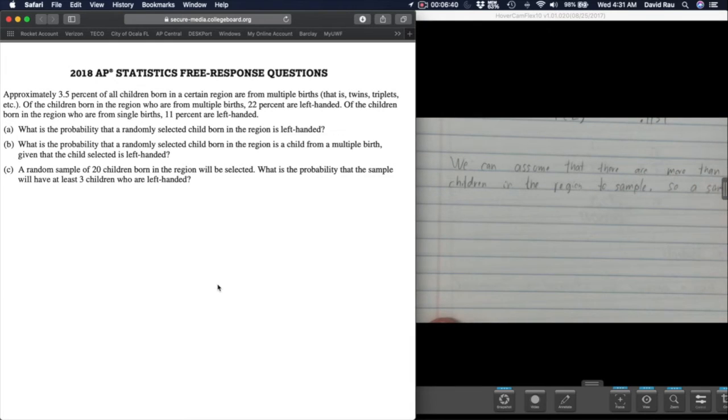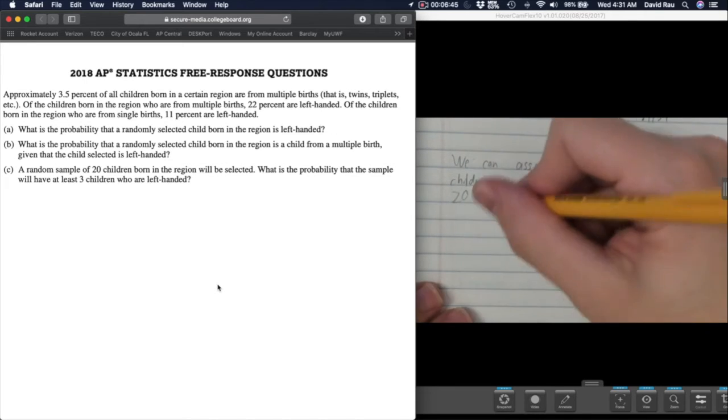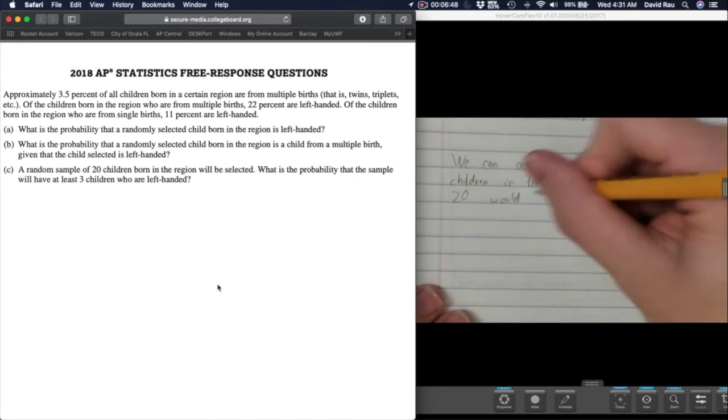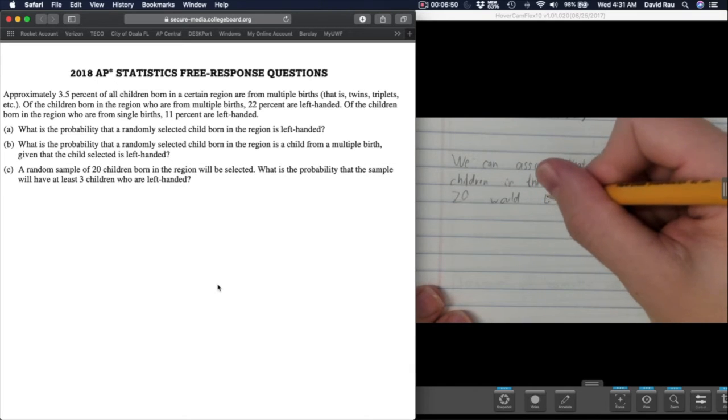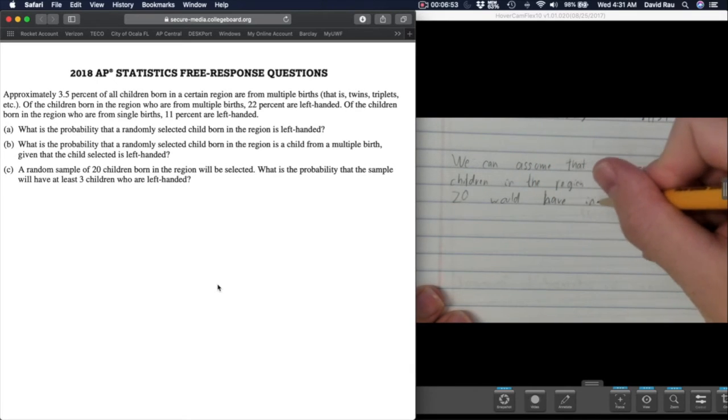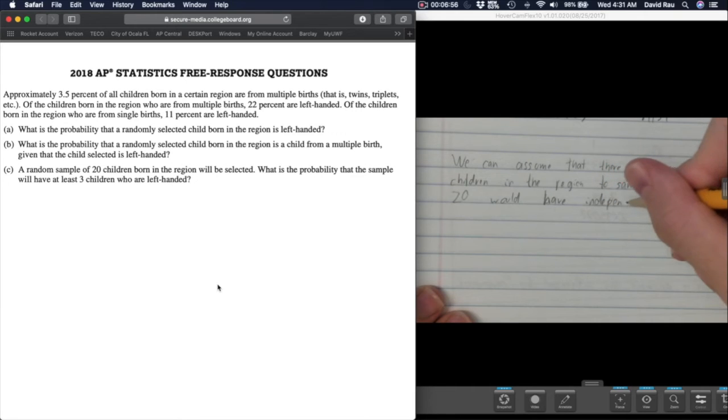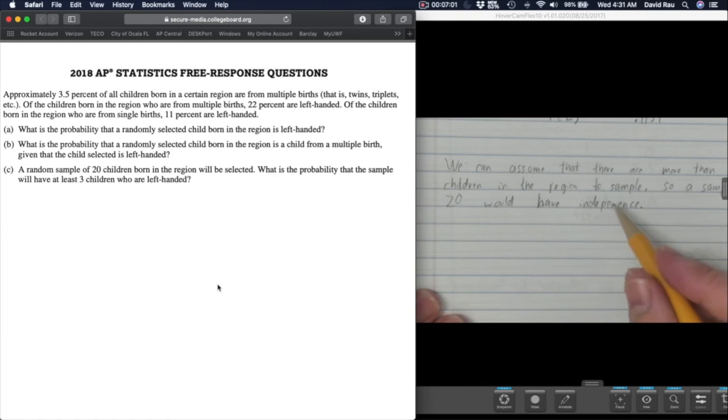So a sample of 20 would have independence. That's not the best way of wording that, but essentially you can assume that because there's way more than 200 children in that particular region, most likely, then sampling 20 would be considered independent. Your first selection wouldn't really influence your other because there's so many people to sample from. That's really kind of what's going on there.